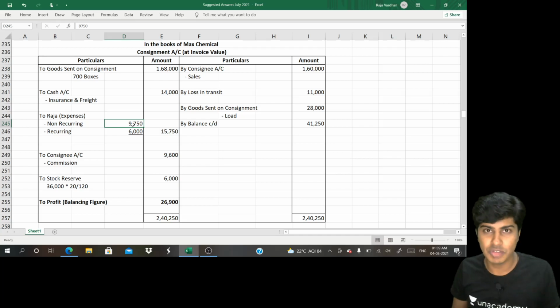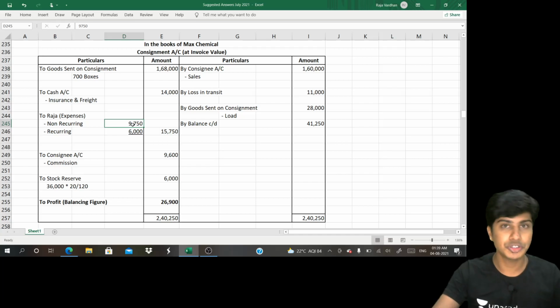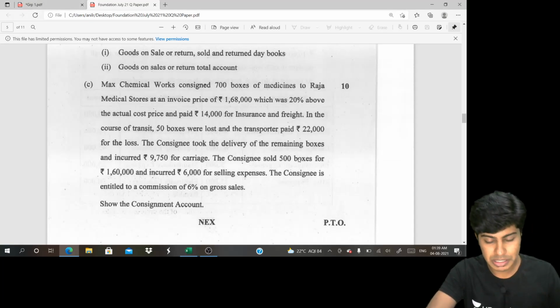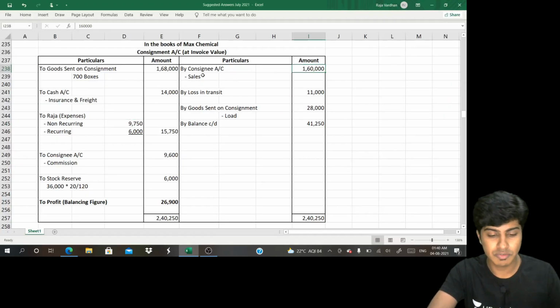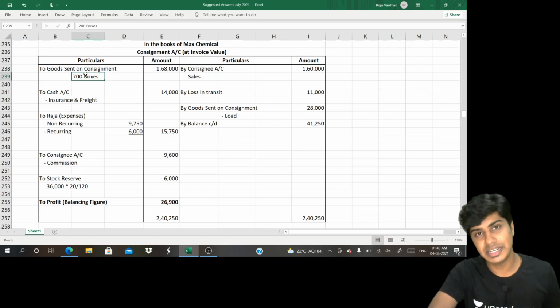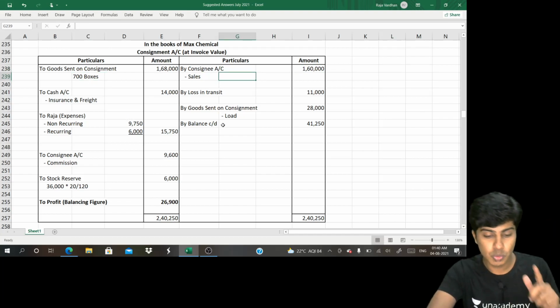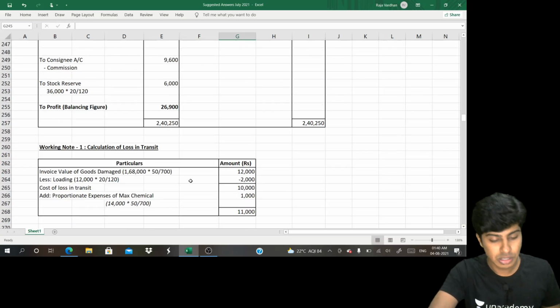This 9,750 will be considered in computation of closing stock. Next, what happened? Consignee sold 500 boxes for 1,60,000. 700 sent, 50 lost, 650. Out of 650, 500 sold. So 150 boxes will be our closing stock. I have done that here.